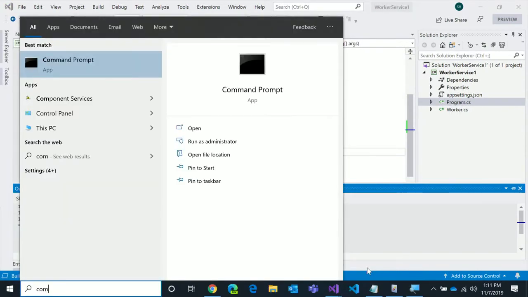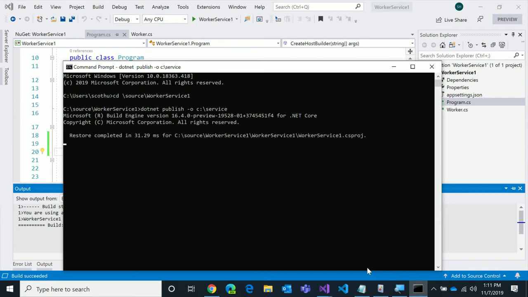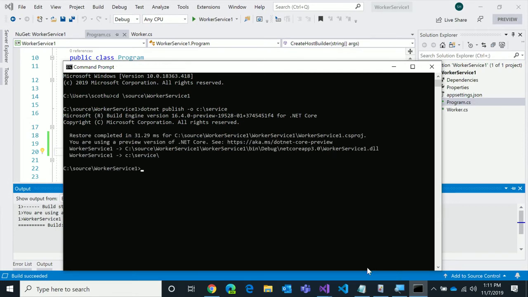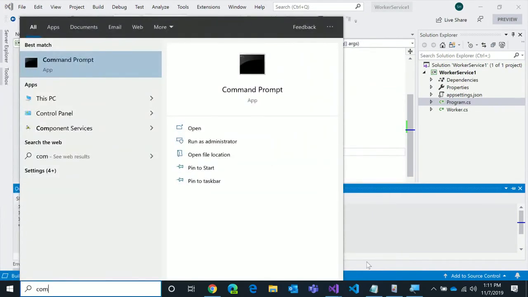So I'll jump to a command prompt here. We'll go to my source, back, worker service 1, and I'm going to do a .NET publish, and I'm going to set my output to CBAC service. What .NET publish does is it basically publishes the application and all the stuff required for it to work. The -O says do that into this folder, and so now if I go back to CBAC service, you're going to see that I've got basically all the stuff required for my app to run here. Now I'm going to close out this command prompt and open one more, but this time I'm going to right-click and run it as administrator.